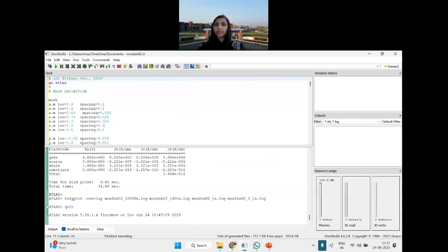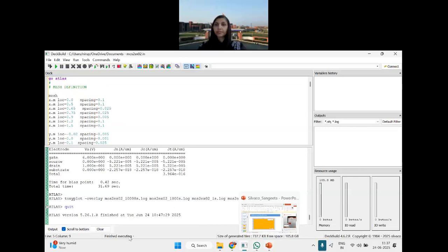There was a query in the chat box, so I am answering it. Yes, the very first line I have written here is go atlas. Then I am defining mesh. What does this mesh mean? Mesh means which points I need to consider. Let me open Paint, I'll show you.